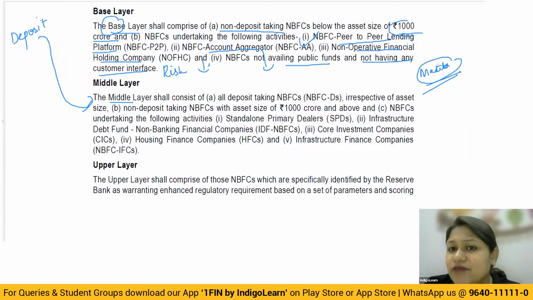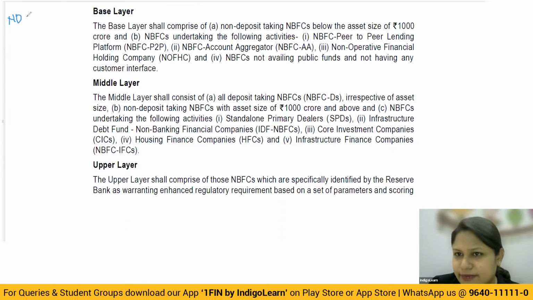So your very, very important discussion is that, first of all, it should be a non-deposit taking NBFC, and here the asset size should be less than 1,000 crore. Second, 3 specific categories I've covered in the base layer. First, P2P platform. Second, account aggregators. Then non-operating financial holding companies.